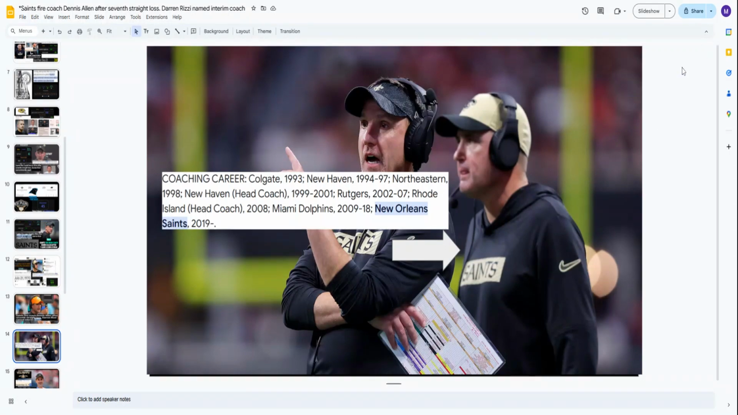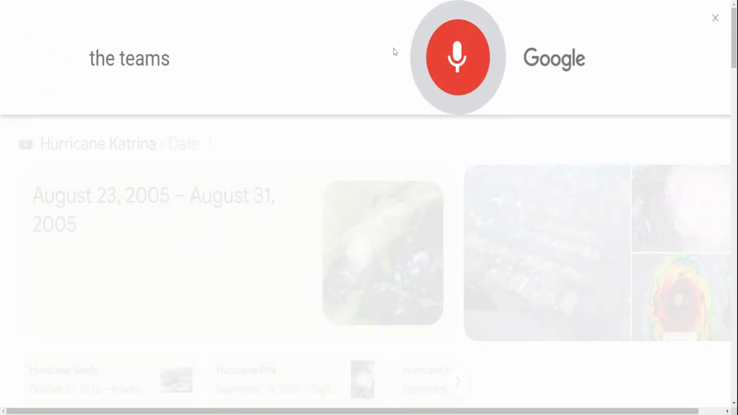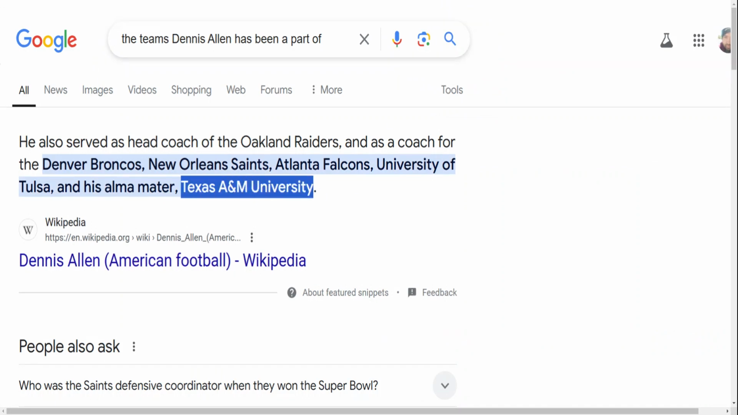So that went very smoothly. I do want to check this one more time. The teams Dennis Allen has been a part of. According to Wikipedia, he was head coach of the Oakland Raiders and a coach for the Denver Broncos, New Orleans Saints, Atlanta Falcons, University of Tulsa, and his alma mater, Texas A&M University. So we did get it right, that Rizzi synced up with Connecticut, unless there's another New Haven. But it wouldn't matter because it still connects with Connecticut.